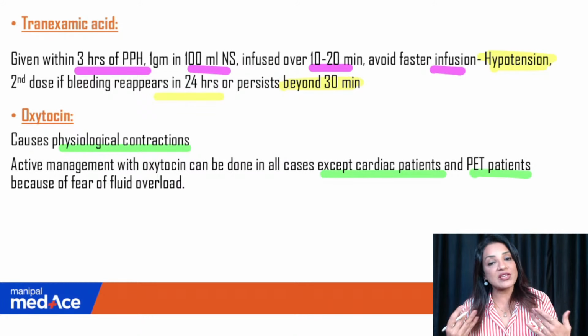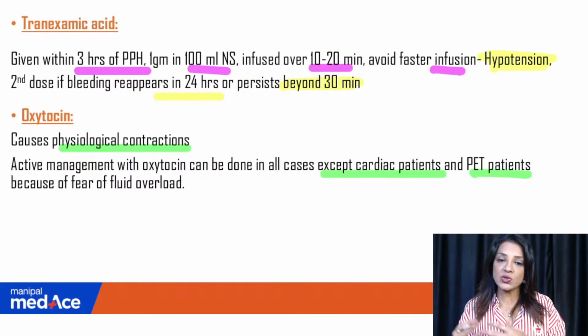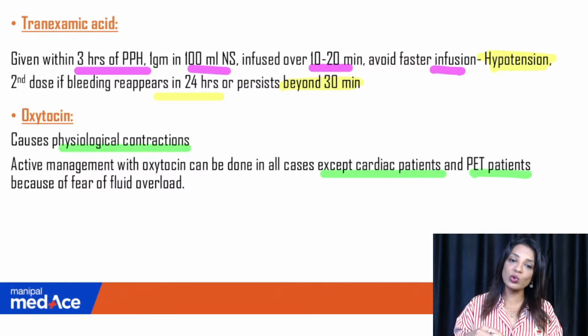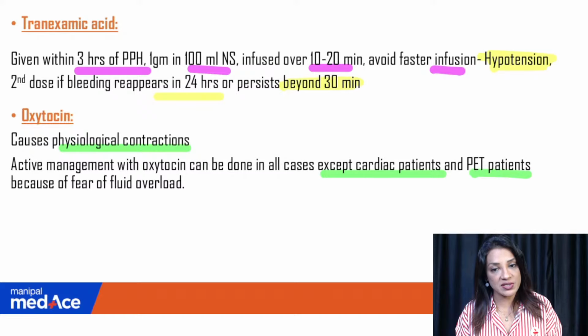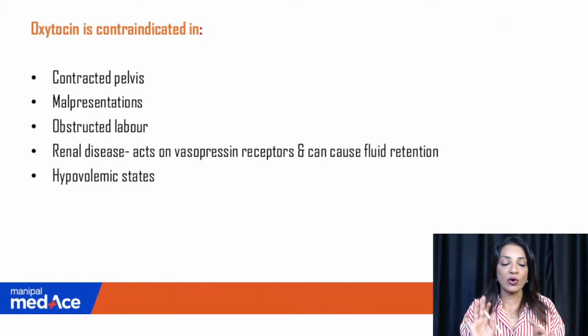It does not give rise to high blood pressure, but in pre-eclampsia patients we do not want a lot of fluid overload, because oxytocin acts like ADH, antidiuretic hormone. So the third compartment of fluid might increase, and we don't want fluid overload to happen in the cardiac patients or the PET patients. So these are the two patients in which we have to be very cautious.